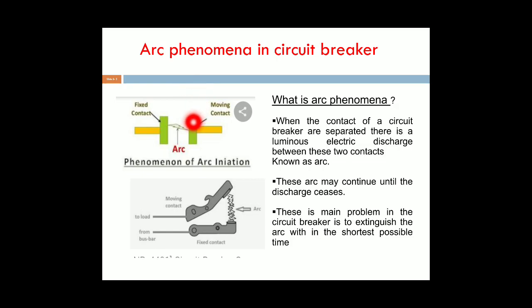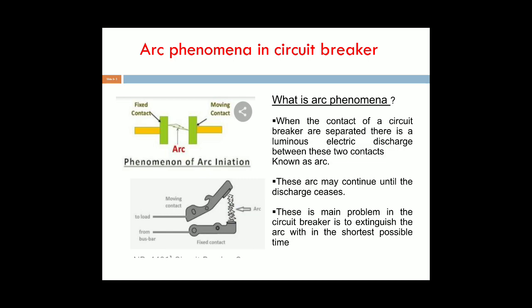This is the moving contact and this is the fixed contact. When the relay gives the indication to the circuit breaker, the moving contact automatically moves away from the fixed contact. Then the arc is obtained in between the fixed and moving contacts. This is the arc that is struck between the fixed and the moving contacts.